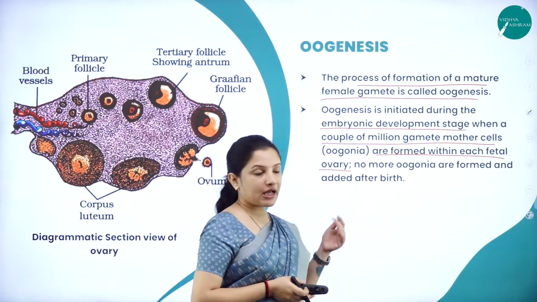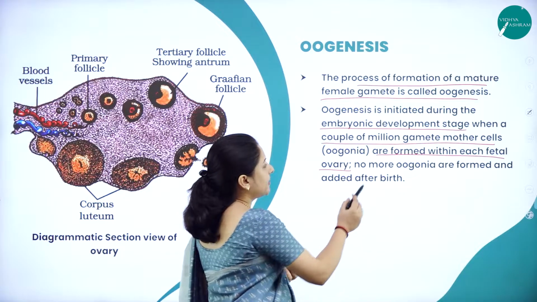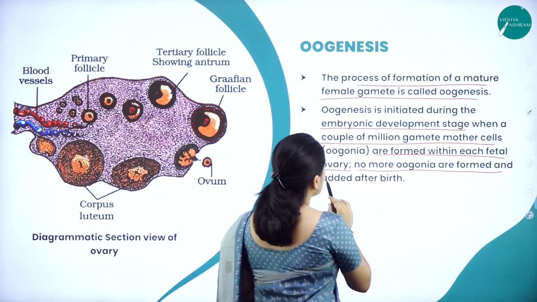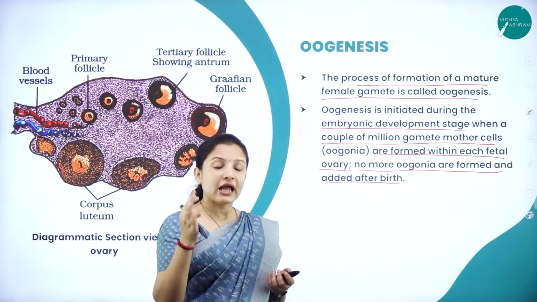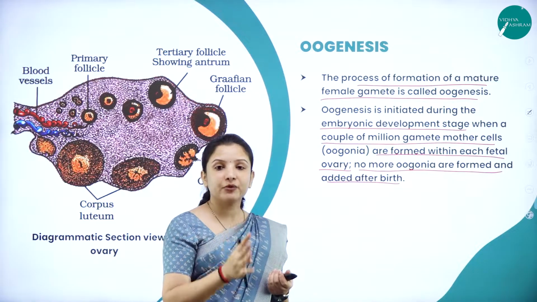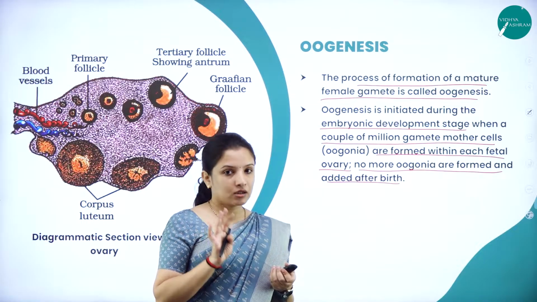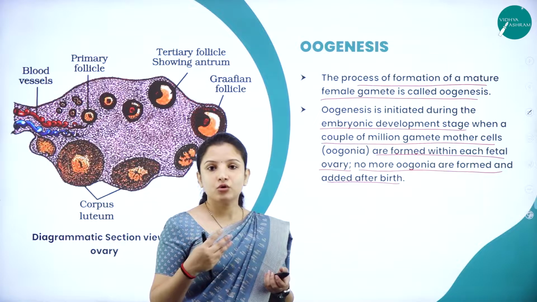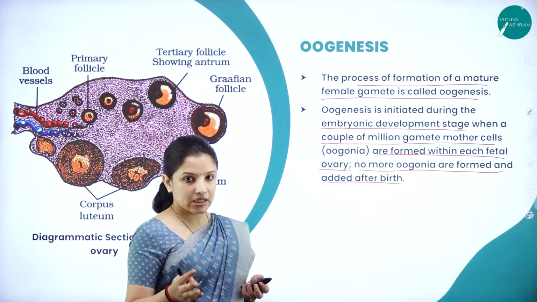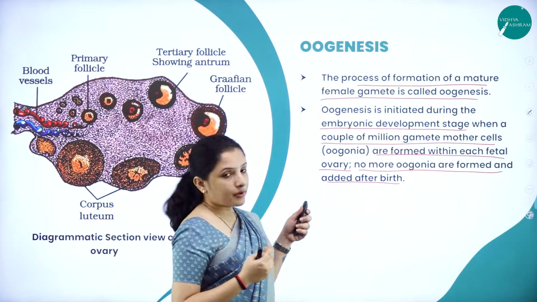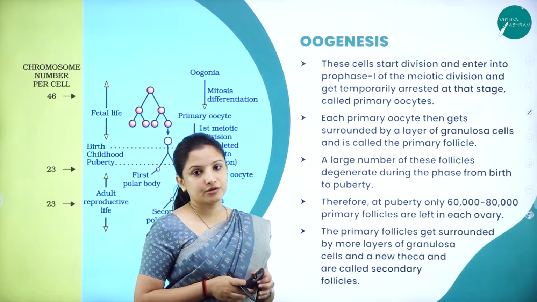Likewise, here also the gamete cells get formed, and no more oogonia are formed and added after birth. So whatever oogonia or gamete mother cells have to be formed, everything should take place in the embryonic or fetal stage itself. If the child is a girl, later on after birth, no particular gamete mother cell or oogonia will develop in the female child. So this is about oogenesis in general. Next, let's start with the actual process of oogenesis.